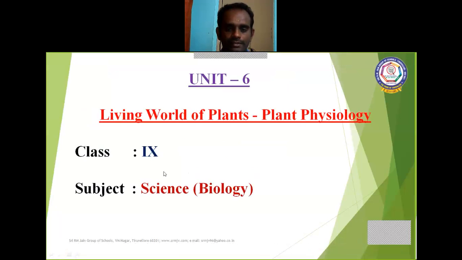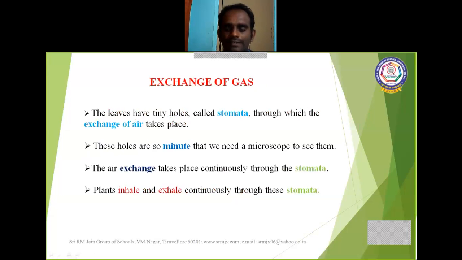Class 9, subject Science Biology. Name of the lesson: Living World of Plants, Plant Physiology. In the previous class, we discussed photosynthesis. In that topic, we covered what photosynthesis is, what the requirements for photosynthesis are, and what the overall equation is. So all this we covered yesterday.